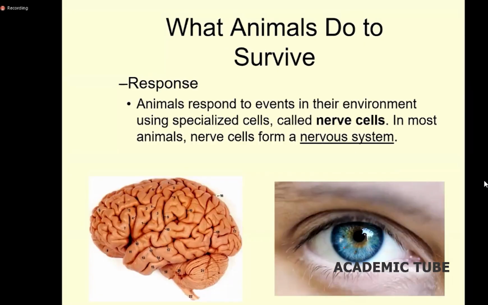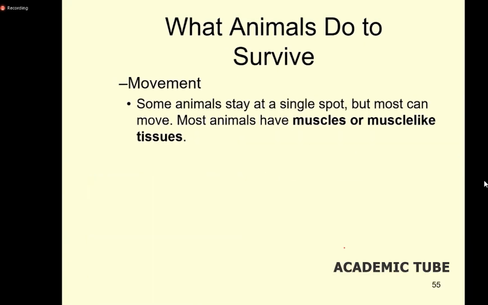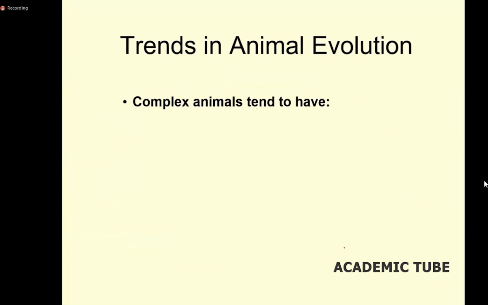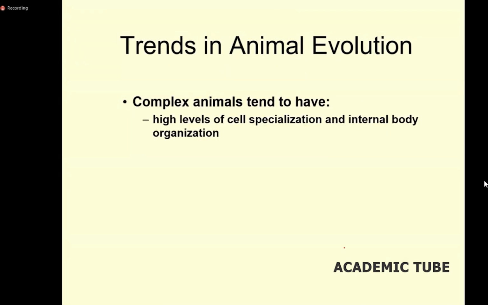Respiration, excretion, response, movement, reproduction, those details are not necessary now. In animal evolution, complex animals have a high level of cell specialization, especially in internal organs, since very primitive animals do not have internal organs, but when animals become more advanced, you find internal organs with cell specialization.